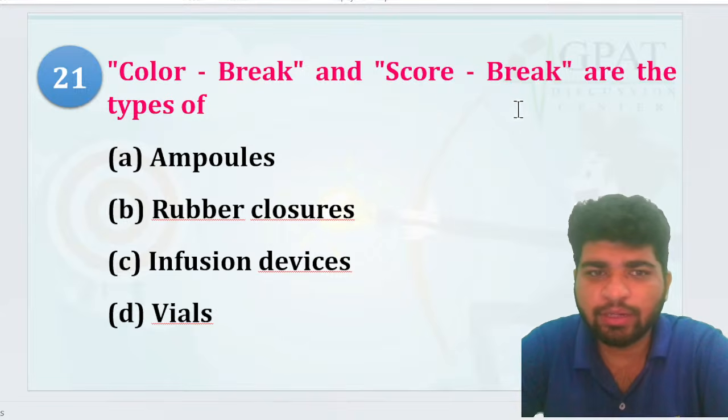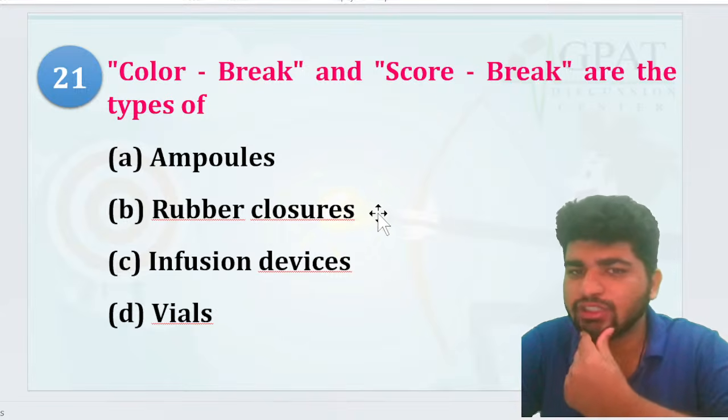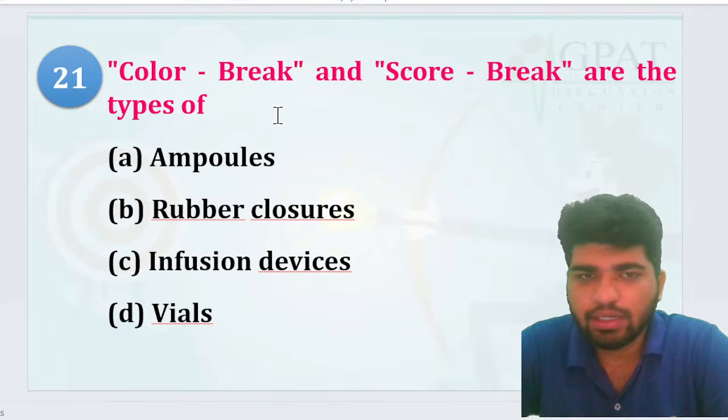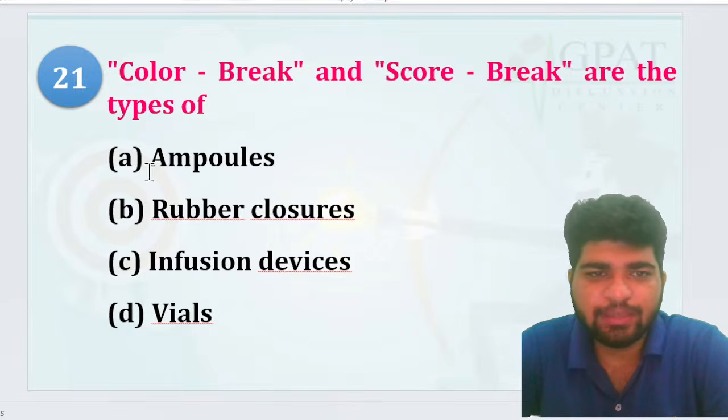Now this one: color break and score break are the types of ampules, rubber closures, infusion devices, or vials. Which one is it, guys? Color break, score break are the types of ampules, rubber closure, infusion devices.